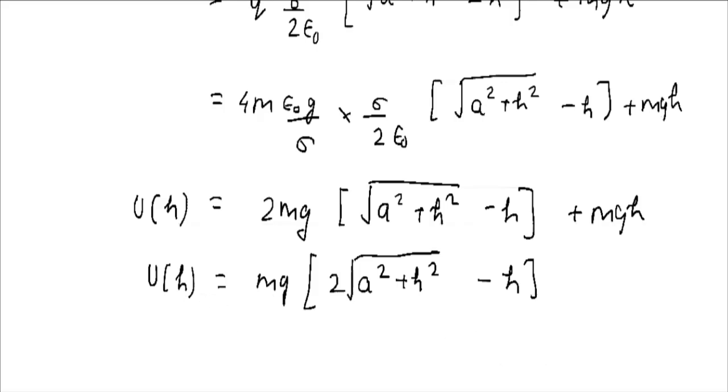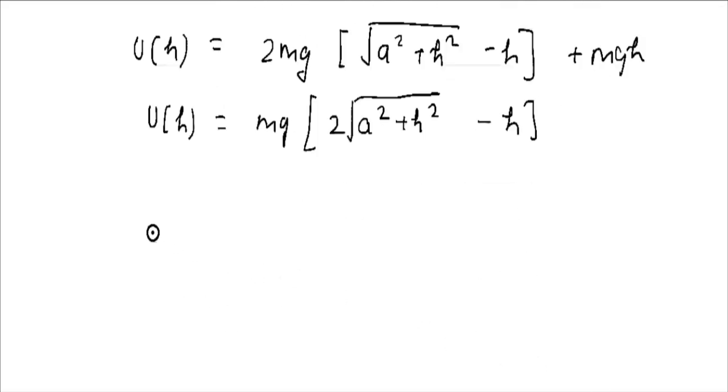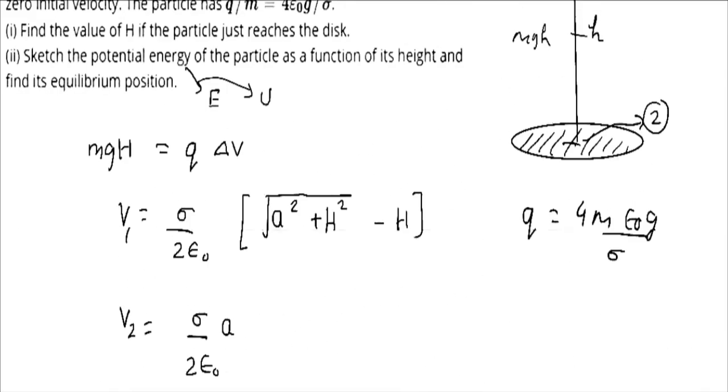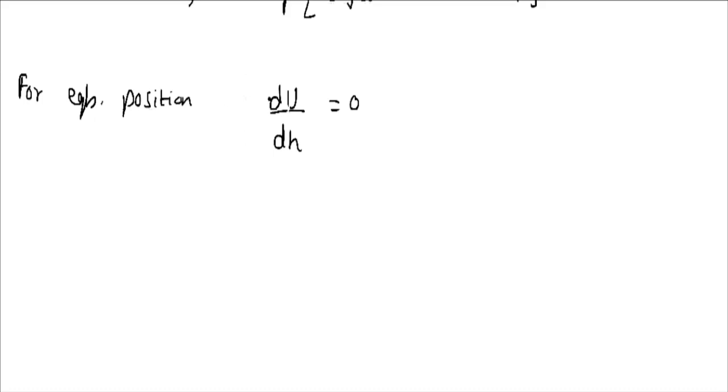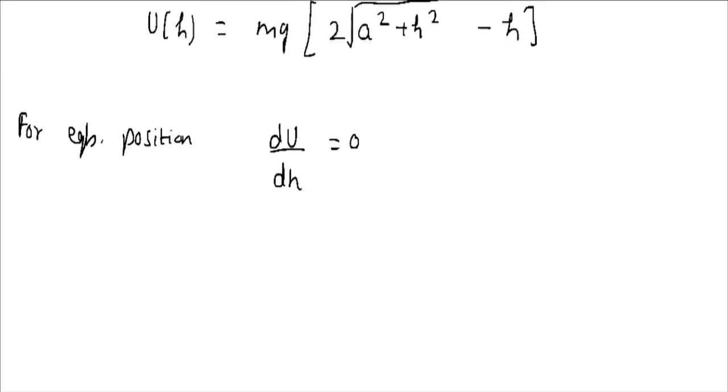If you were to find the equilibrium position, how do we find it? For finding the equilibrium position, du by dh would be equal to 0, because force is 0 at this location. Force is represented by du by dh. So we can just differentiate this equation. We need to differentiate this term.